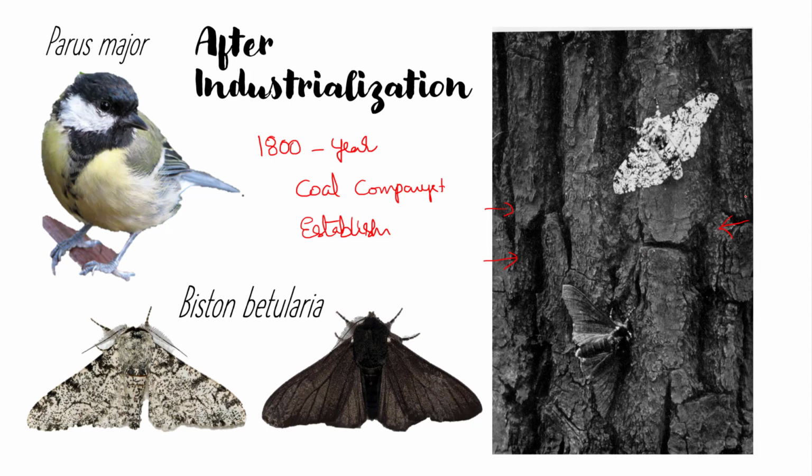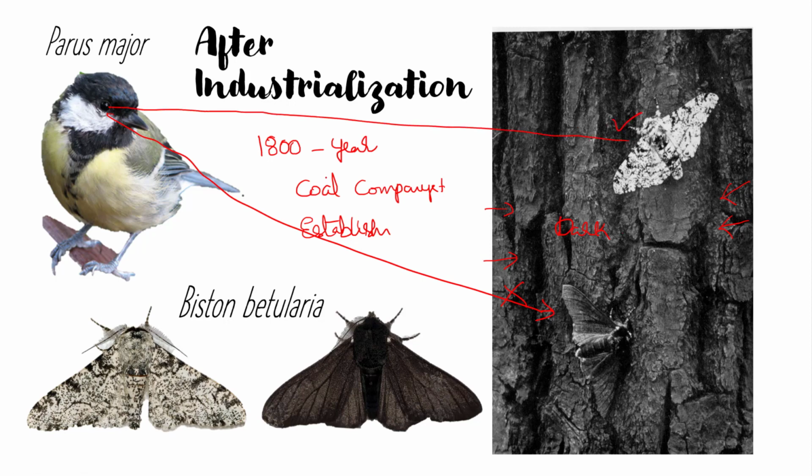You don't see the growth of lichens in an air polluted zone. Due to that, the soot and dust deposited over the trunk turned dark in color. On this dark background, the predators could not see the dark pepper moth, but they were readily able to see the light colored moth.